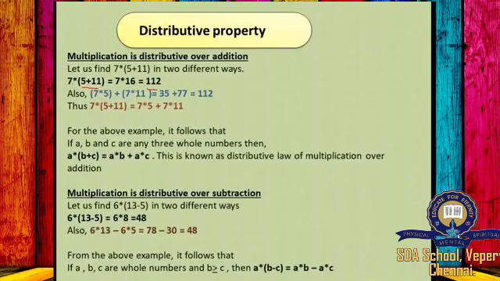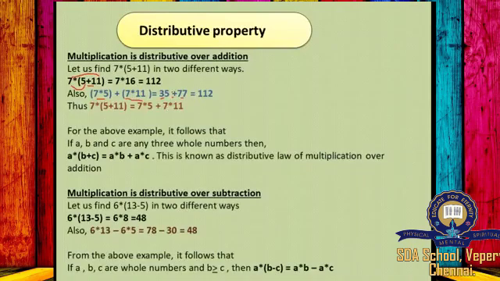The second way is we have to multiply 7 inside the brackets. So you will get 7 into 5 plus 7 into 11, which is equal to 7 into 5 is 35 plus 7 into 11 is 77.